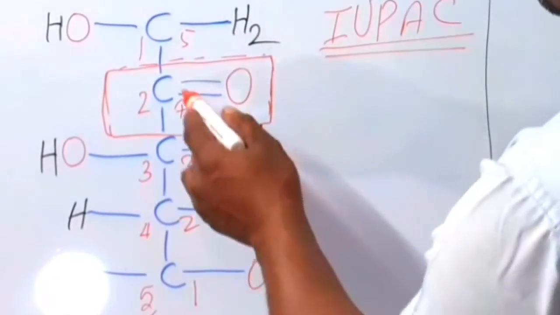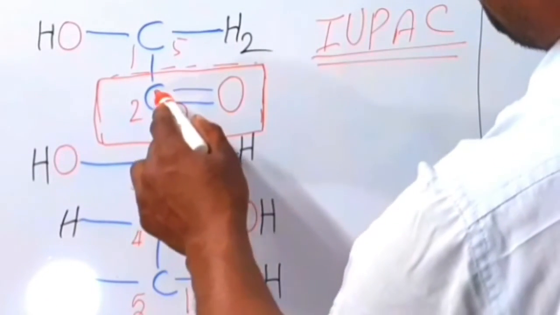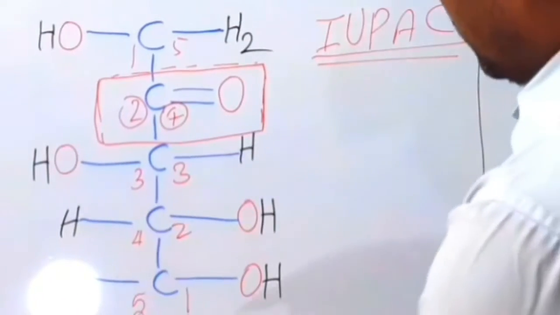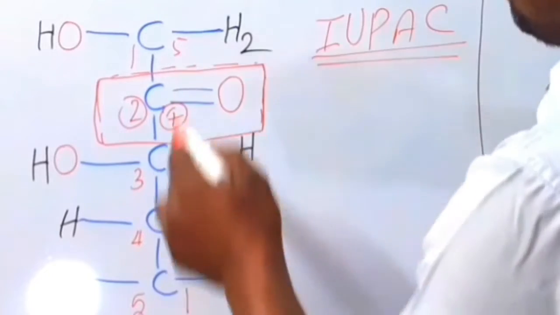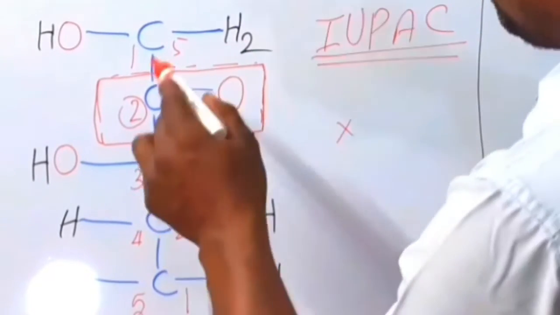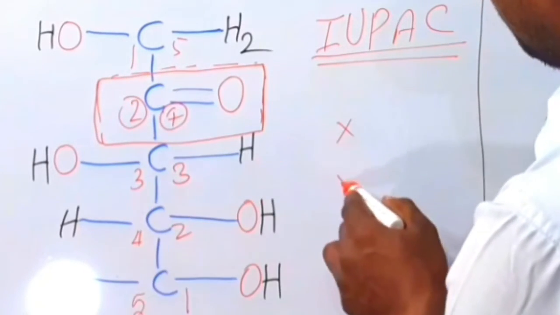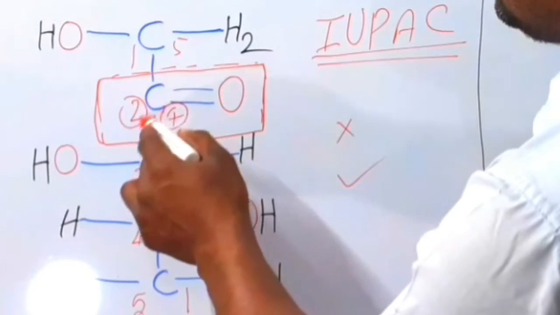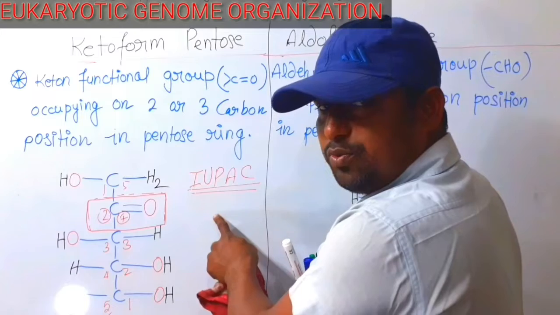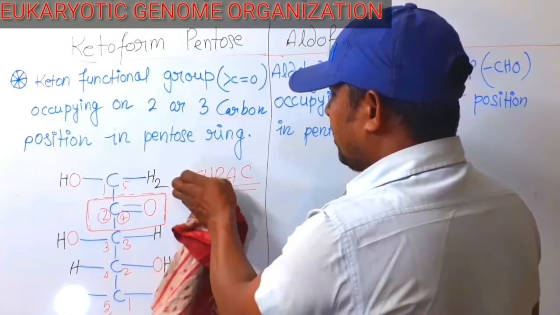According to one direction, the functional group occupies number 4, according to the other, number 2. So counting from here is wrong, while counting starting from here is right, because this gives the lowest number to the functional group. IUPAC's full form is International Union of Pure and Applied Chemistry.